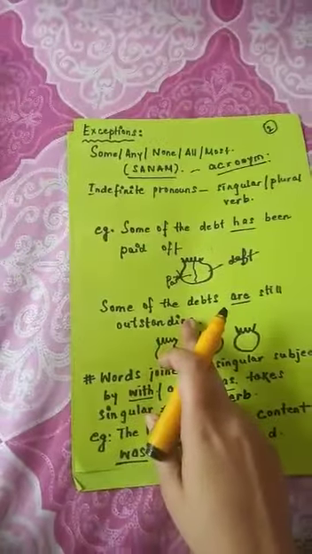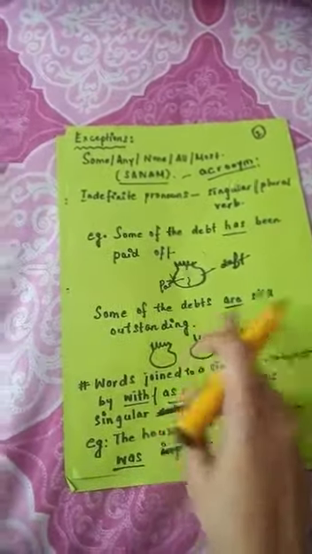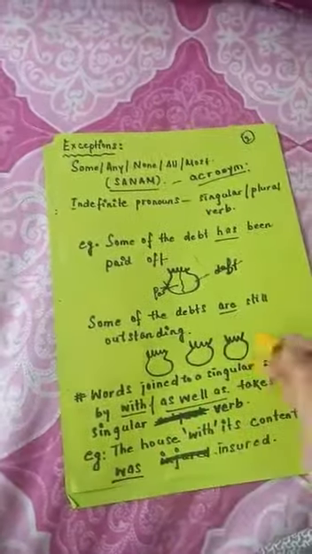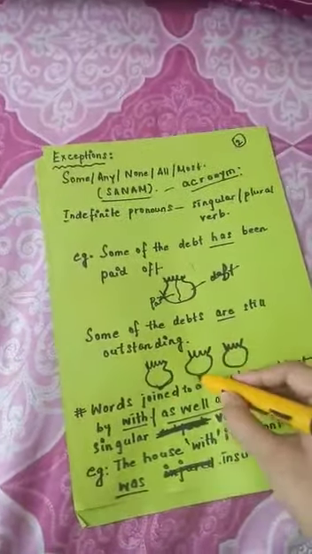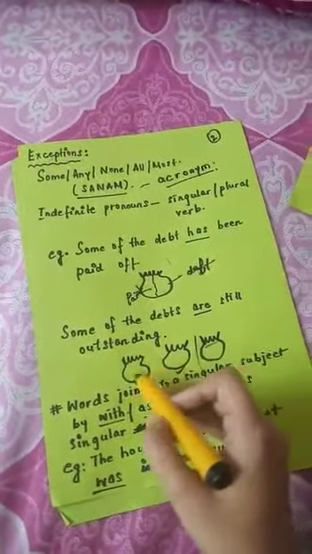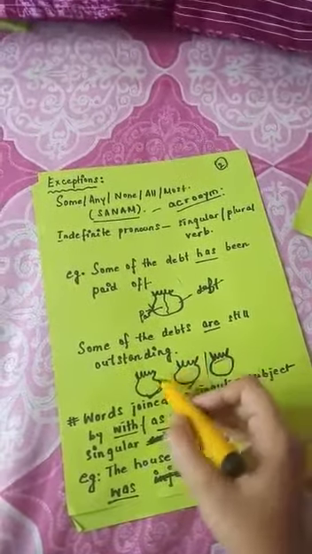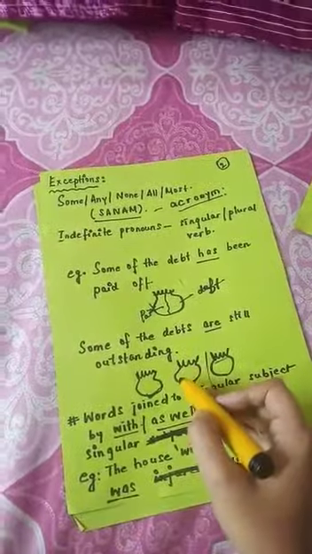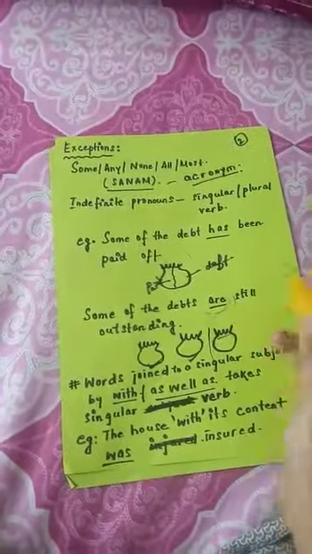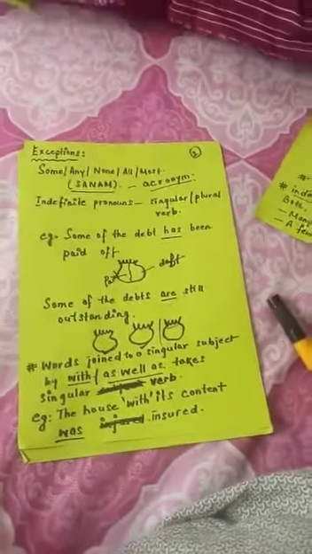At the same time, see one more sentence, same sentence: some of the debts are still outstanding. So there are many debts, debt one, debt two, debt three, okay, and from these one has been paid, two have been paid, and one is still left. So over here, we have paid, meaning two debts are still outstanding, and it is plural, so that is why we have used a plural verb here. So it depends on the sentence whether we have to use a plural or singular verb.